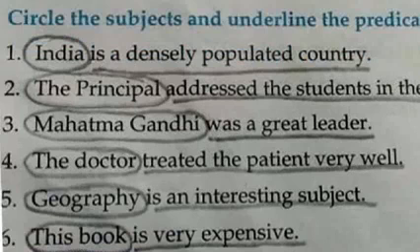Third one, Mahatma Gandhi was a great leader. Here, Mahatma Gandhi is the subject, was a great leader is a predicate. Fourth one, the doctor treated the patient very well. Here, the doctor is the subject, treated the patient very well is a predicate.